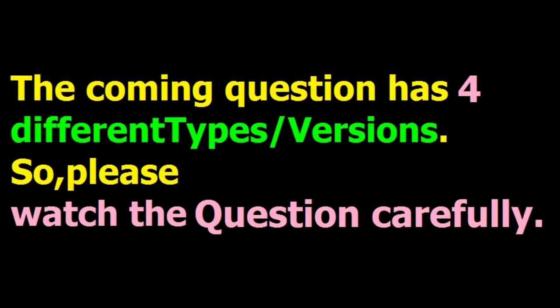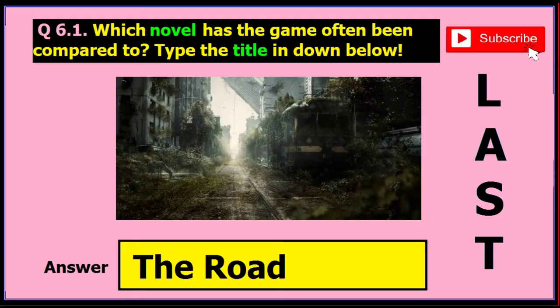Now, the coming question has 4 versions or types, so I want you to read the question very carefully, because each version differs from each other in question. Please read each and every detail of that question. For instance, in version 1 of this question, it is asked which novel has the game often been compared to. The answer is The Road. So if you find this question, then the answer is The Road, THE ROAD.